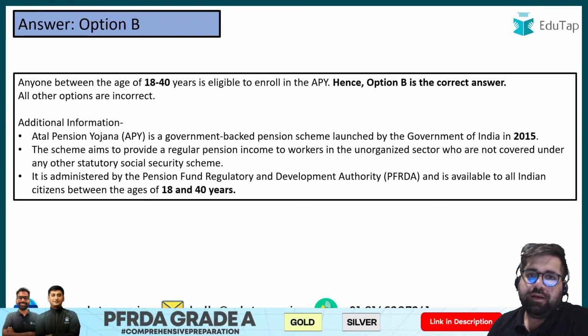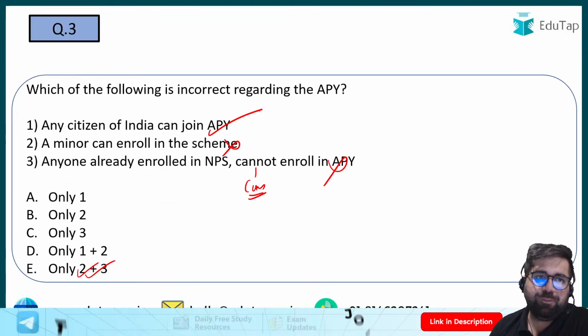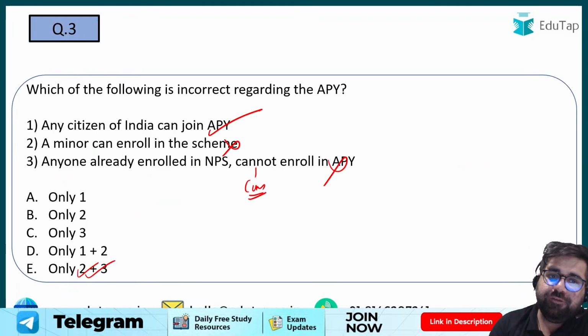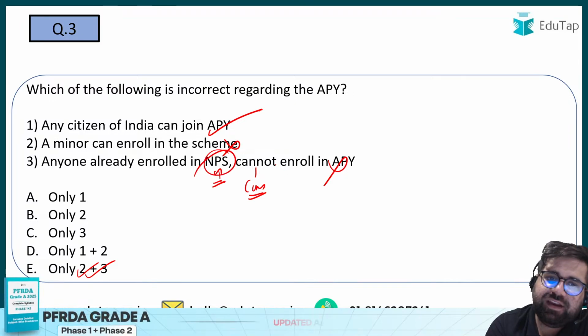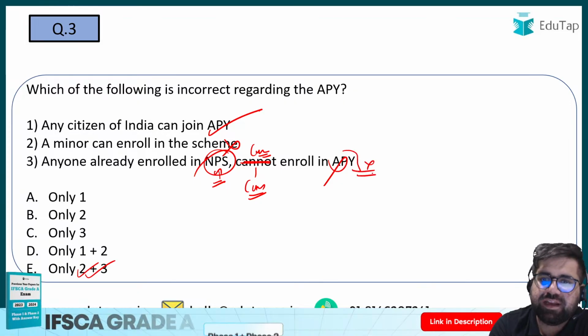Good. Now let's move forward to the next question. But before we move ahead, please remember this particular point. I again want to tell you, if you are already enrolled in NPS, which is your National Pension System, then definitely you can apply for APY. Therefore, this statement was incorrect, right?